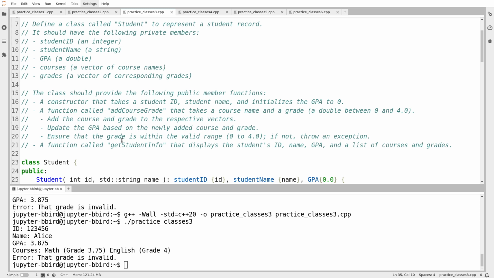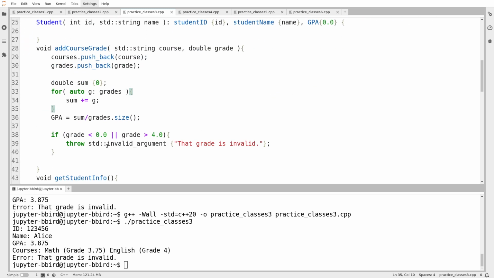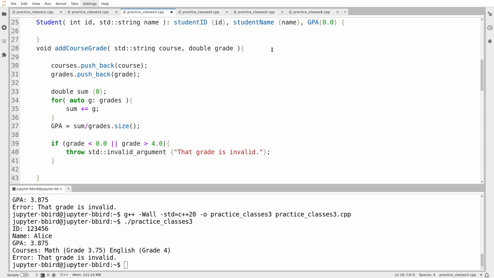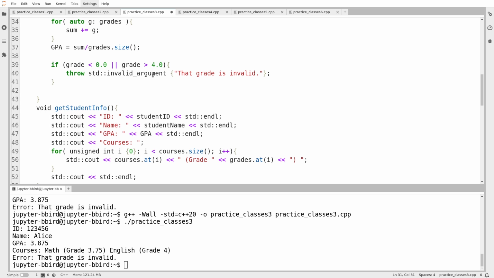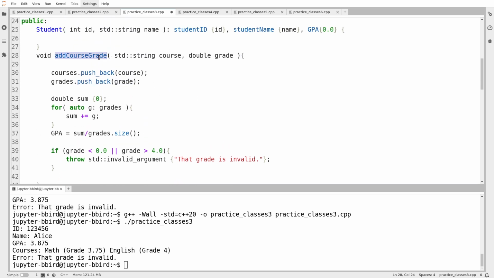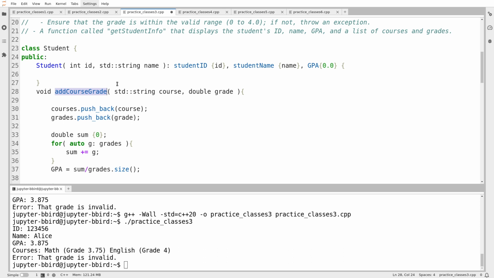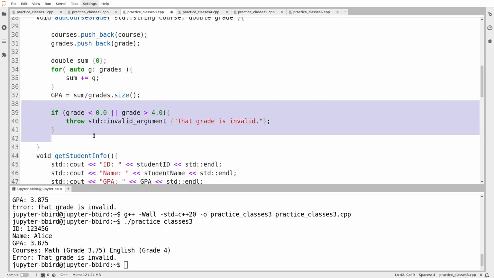Okay, so the first one, obviously, because we saw this one coming, when I find that there's an invalid grade, ChatGPT has insisted that I throw an exception here at the end of the function. And that's weird, because if the grade is invalid, then I should catch it up here at the beginning of the function and say, sorry, you can't use that grade, we're done. I'm not going to let invalid data seep into the data inside my object. That's the whole point of this access control. You call add course grade to add the grade instead of adding the grade yourself to the vectors, because you're not allowed to access the vectors because I'm the gatekeeper. I'm just doing a really bad job of being gatekeeper here.